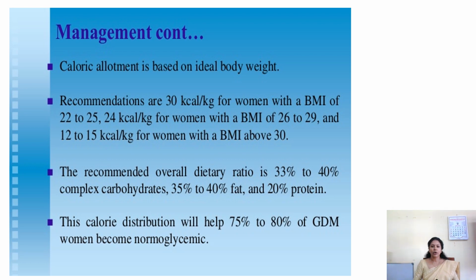The recommended overall dietary ratio is 33% to 40% complex carbohydrates, 35 to 40% fat, and 20% protein. This calorie distribution will help control 75 to 80% of gestational diabetes.